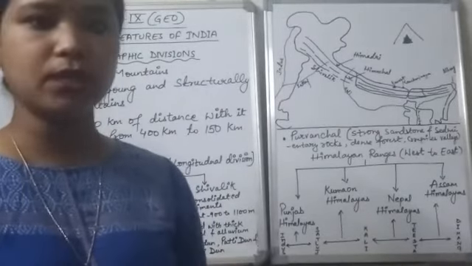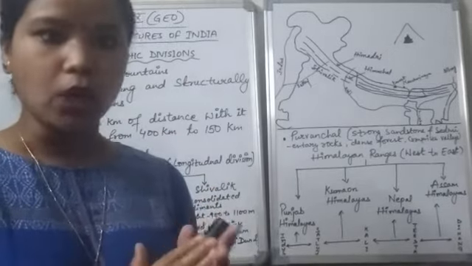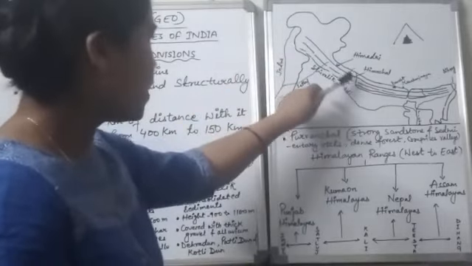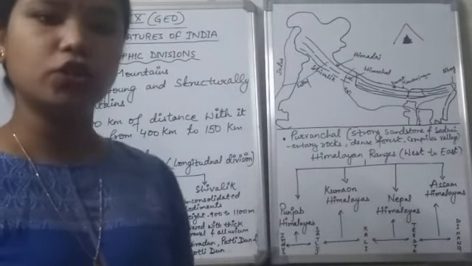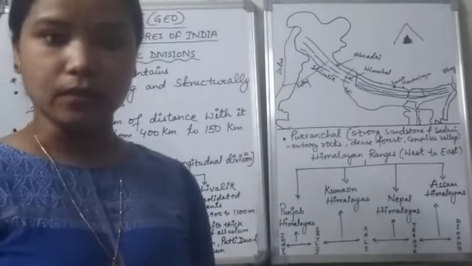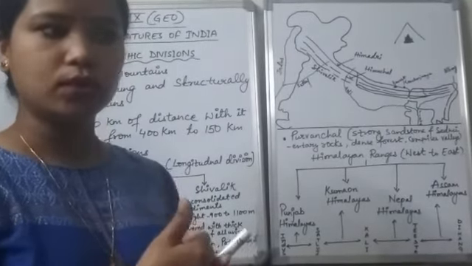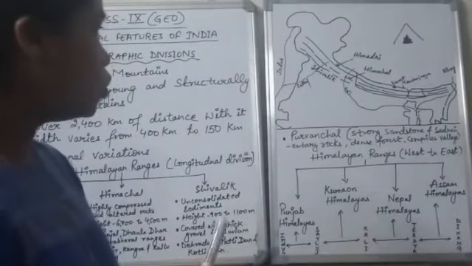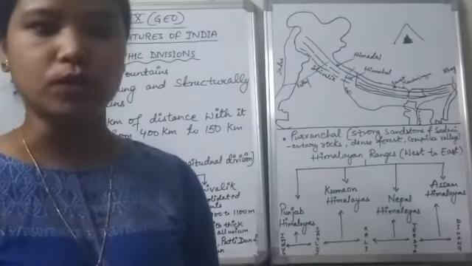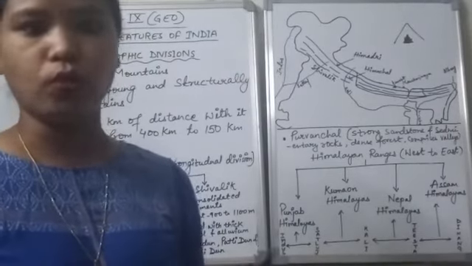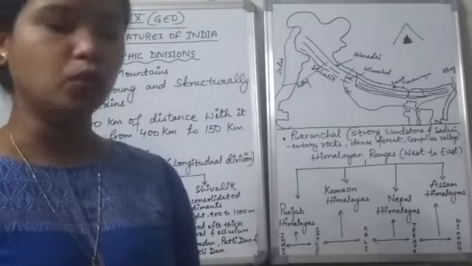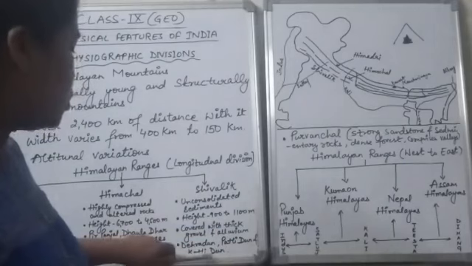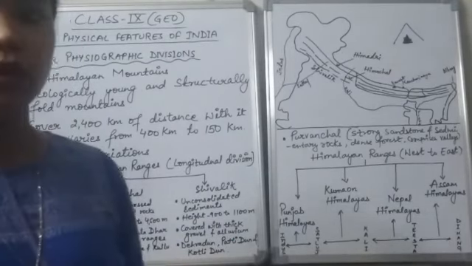Now what do dunes mean? Dunes are the longitudinal valleys which lie between the Himachal ranges and the Shivalik ranges. Longitudinal valleys are those valleys which have been formed between any two mountain ranges. Those valleys are called the dunes. Our Dehradun is also one of the dunes. Apart from it, we have the Patli Dune in Himachal Pradesh, and the Kotli Dune in Pakistan.